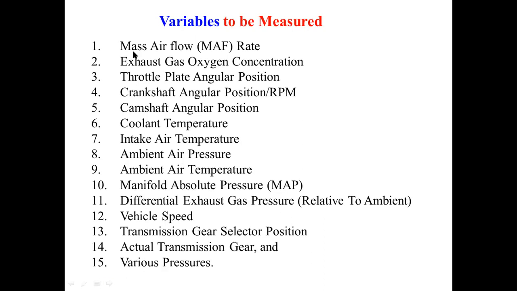So these are the different variables which we are required to measure with the help of these sensors, and we need to transfer these physical parameters into electrical ones.